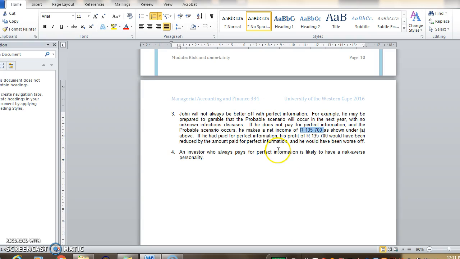So number 4 asks which type of investor would buy perfect information. It's risk-averse decision makers, because you can limit your losses by paying for perfect information, but you can't change your best case outcome into a more positive outcome. So remember, if you pay for perfect information, it doesn't change the probabilities of what will happen. So if they come back with good news, you would have gotten the good news anyway if you had gone in blind. So you'll actually pay for perfect information that didn't change your behavior or your outcome.